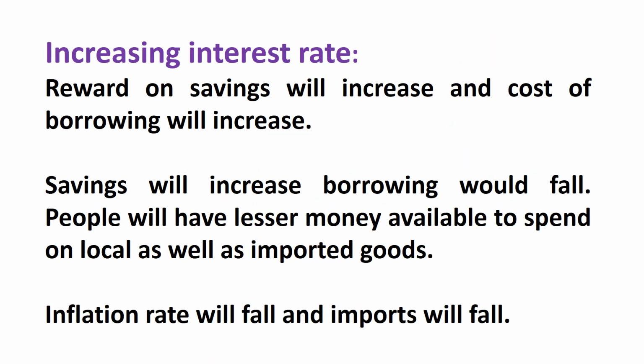The first thing which the central bank will do in the contractionary monetary policy is increase the interest rate. We already know that when interest rate goes up, savings will be encouraged and borrowings will be discouraged, because the reward on savings is increased and the cost of borrowing is increased. As a result, savings will rise and borrowing would fall. That would result in a fall in aggregate demand. When aggregate demand falls, inflation rate will go down.